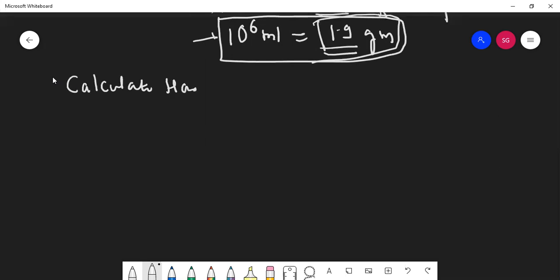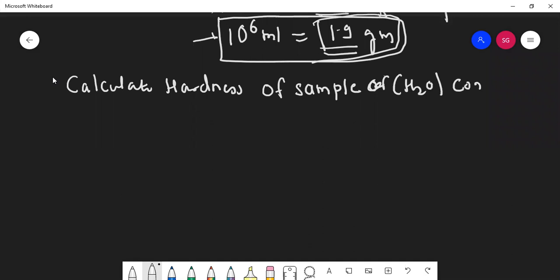Calculate the hardness of the sample, in brackets, of water, containing 0.001 mole of MgSO4. Yes, calculate it.